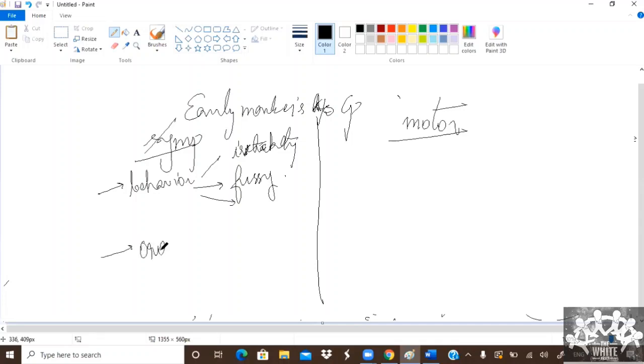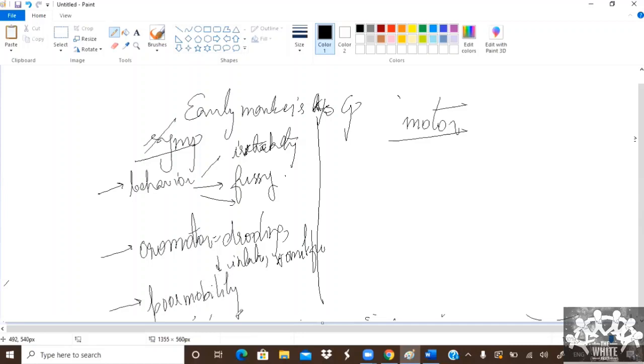There will be oromotor involvement, such as drooling of saliva, reduced intake of feed. There may be vomiting frequently. Okay, these are the symptoms. Mind you, these are the symptoms, not the diagnosis. There may be poor mobility.